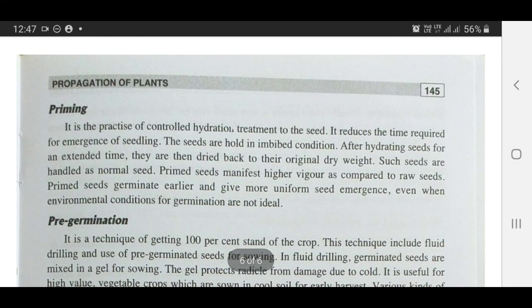Priming is the practice of controlled hydration treatment to the seed. It reduces the time required for emergence of the seedling. The seeds are held in imbibed condition. After hydrating seeds for an extended time, they are then dried back to their original dry weight. Such seeds are handled as normal seed. Primed seeds manifest higher vigor as compared to raw seeds. Primed seeds germinate earlier and give more uniform emergence, even when environmental conditions for germination are not ideal.